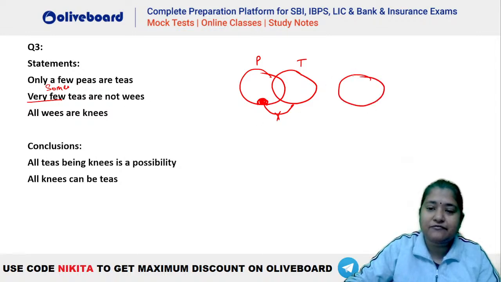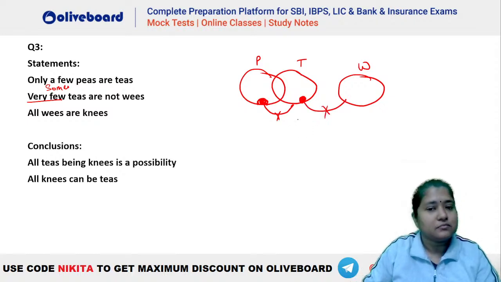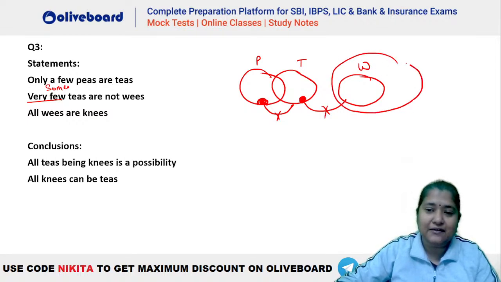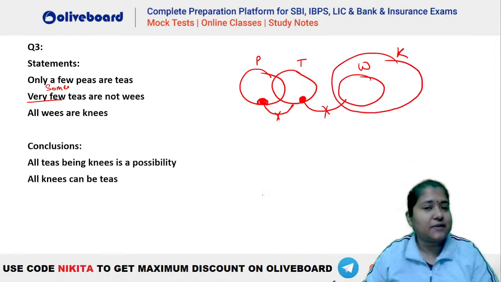That means, let's say if this is your W here, there has to be a specific portion of T which will never be a part of W. Okay, this is the diagram. Third one, all V's are N's. So your W has to be inside K, right? All V's are N's will be like this.